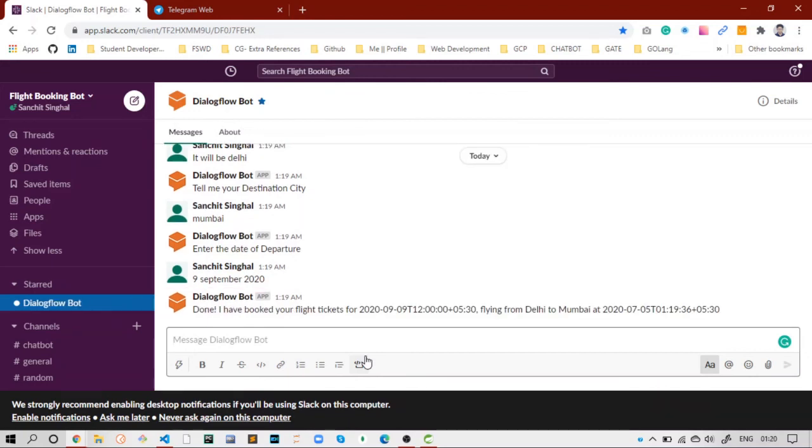Then it gives the response that it has booked the flight for this particular date and time, flying from Delhi to Mumbai. So in this way you can integrate your chatbot with different platforms, and you will get the output as if you are talking with a real-time customer support agent.